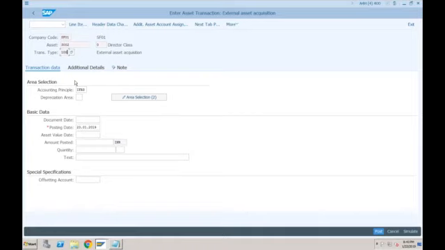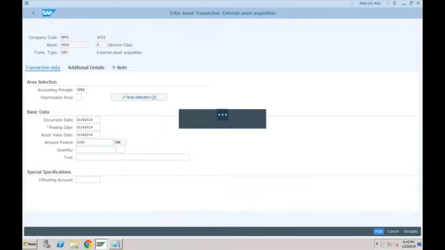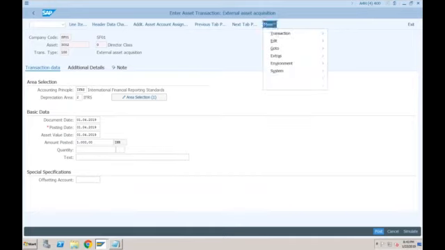The document date is 01/04/2019, again 01/04/2019. Asset value date is mandatory, so 01/04/2019. Amount posted, I want to post 1000. Just click on enter. Let's go to more.